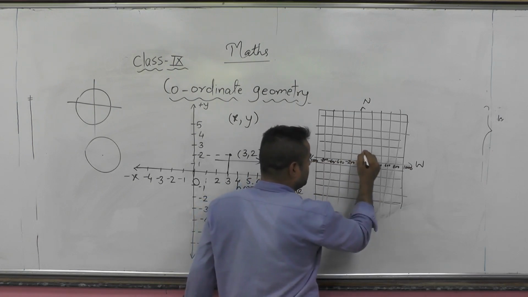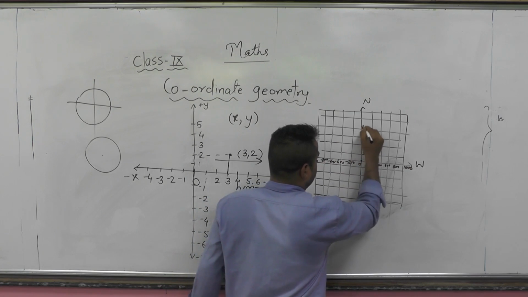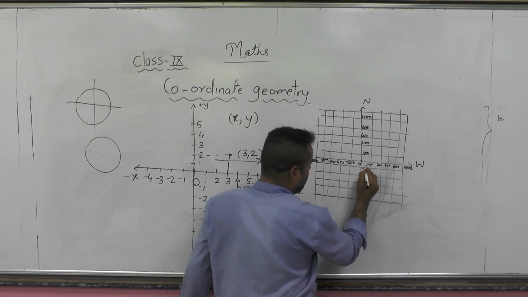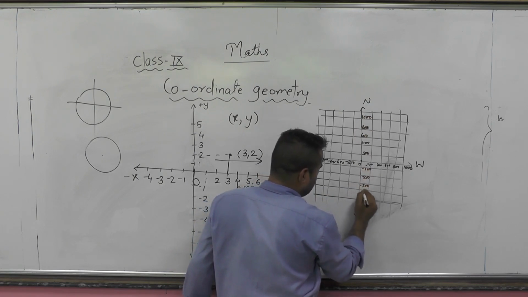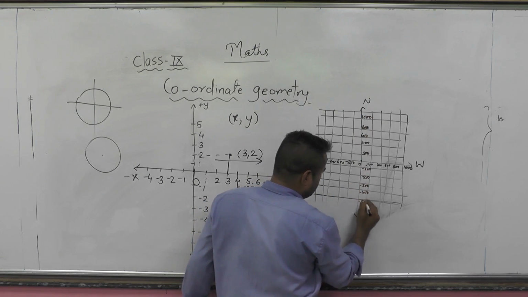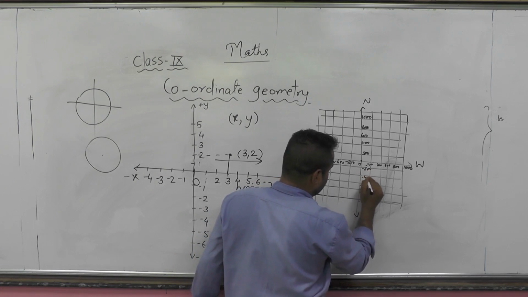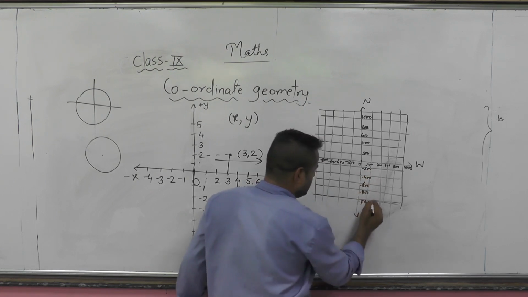Likewise upwards it is 200, 400, 600, 800 and 1000. And downwards minus 200, minus 400, minus 600, minus 800 and minus 1000.